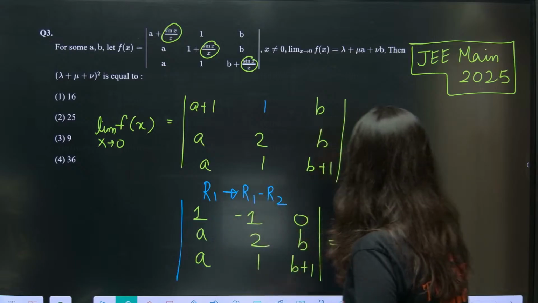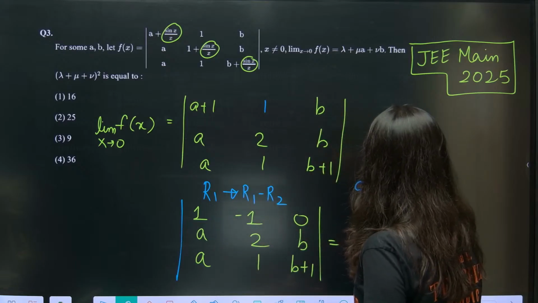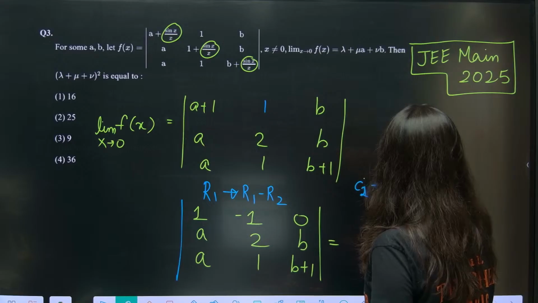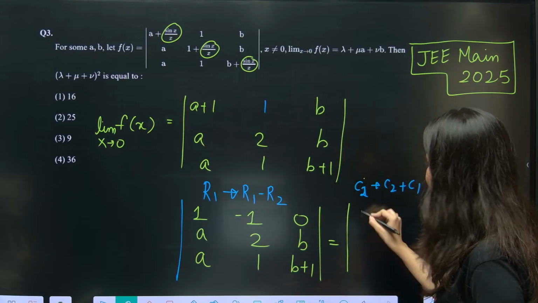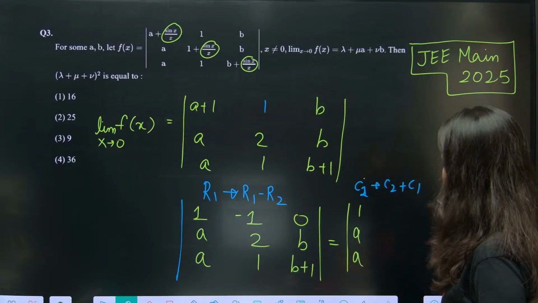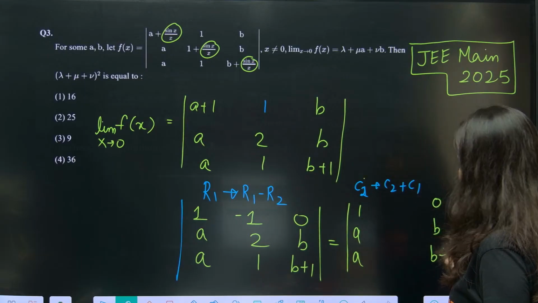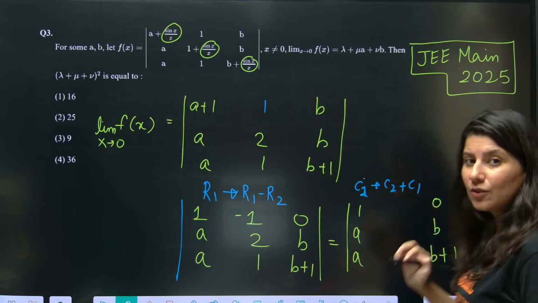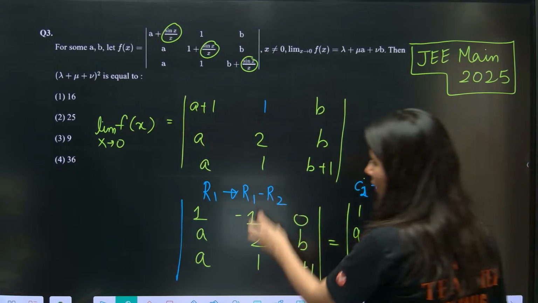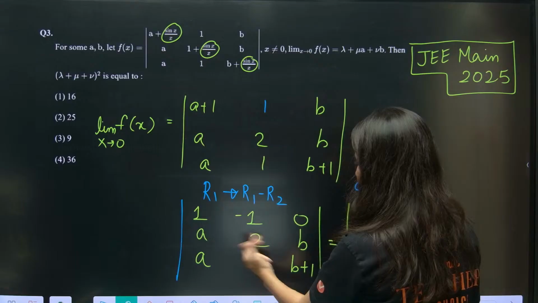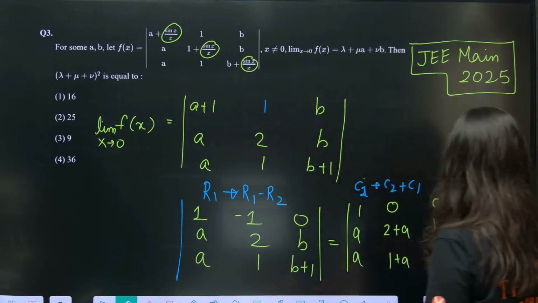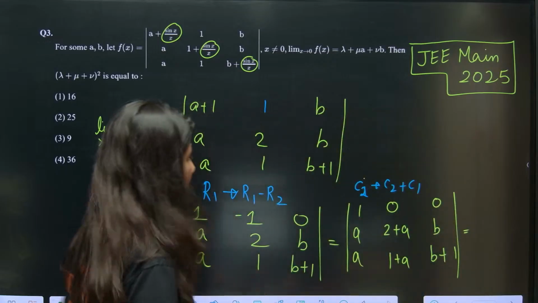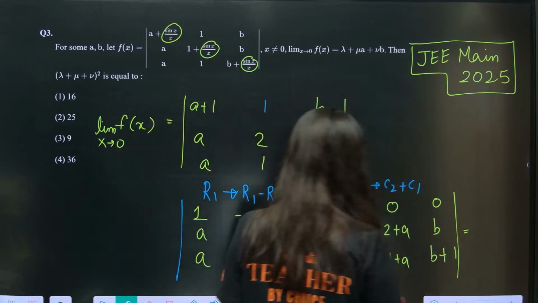Now, one more thing we can do. C2 goes to C2 plus C1. In that manner you will get, see, column number 2 will get changed. Rest everything is same. Can you see? So, this is column number 2. So, this is your 0. This is 2 plus A and this is 1 plus A. Okay. Now, open it. So, what you are going to get is 2 plus A, B plus 1.